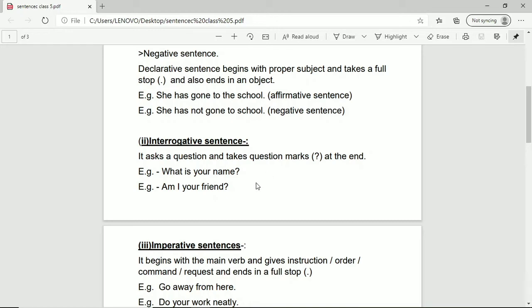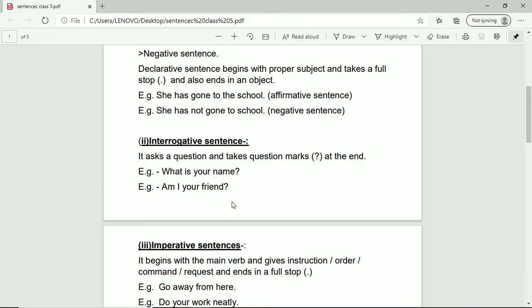Now students, see the example. What is your name? It has a question mark at the end, and the question begins with WH. How are you? Where are you going? What do you like? Etc. Right? So a question may be asked by WH words, or a question may be asked by helping verbs. For example, am I your friend? Do you like tea? Can you help me? Right?